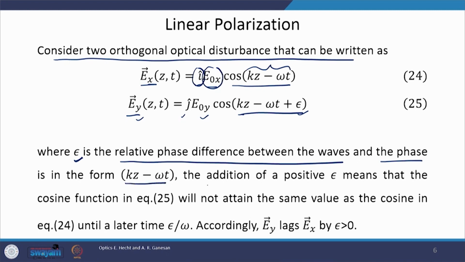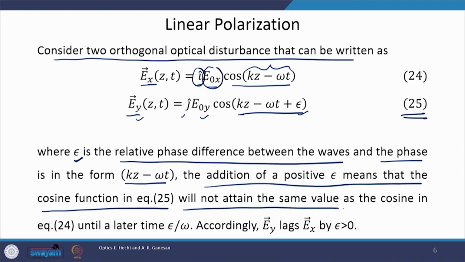Now, the addition of a positive phase epsilon means that the cosine function in equation number 25 will not attain the same value as the cosine in equation number 24. Let us understand it in a different way. We can write equation number 25 as j cap E naught y cosine of kz. Let us take omega out of the bracket, and then we will have t minus epsilon by omega.